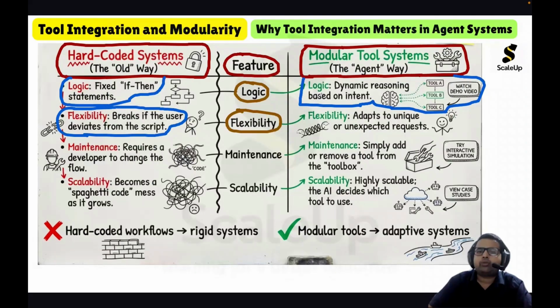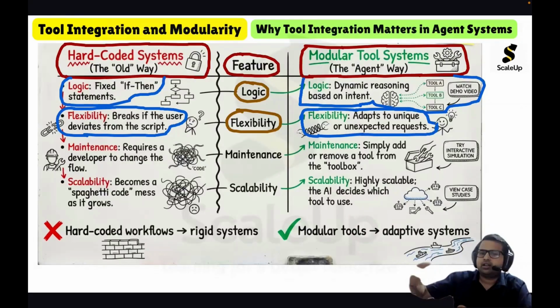But if we talk about the modular tool systems, they are very flexible. They adapt to unique or unexpected requests. So modular tool systems are flexible. They can handle uncertainty. The reason for that is that based on the current intent, it will make a plan.